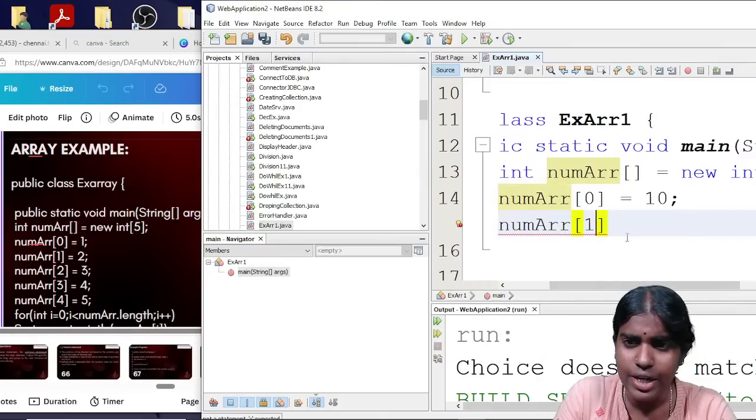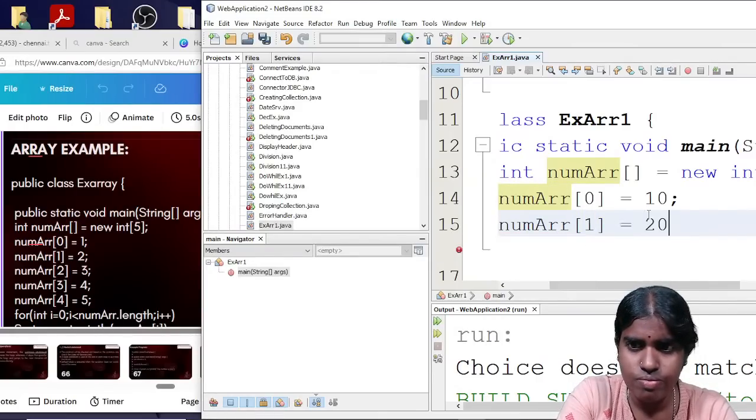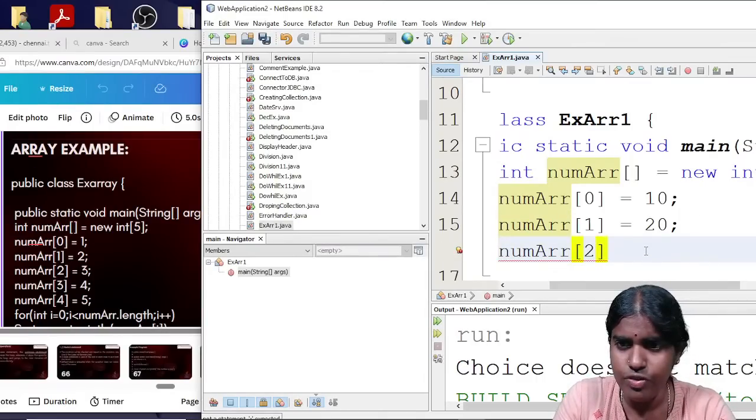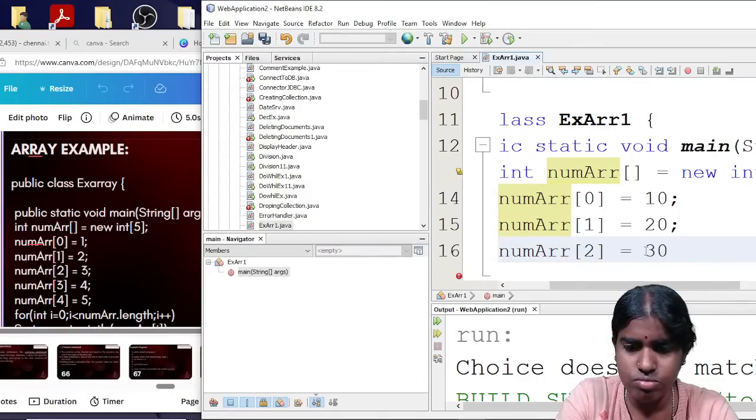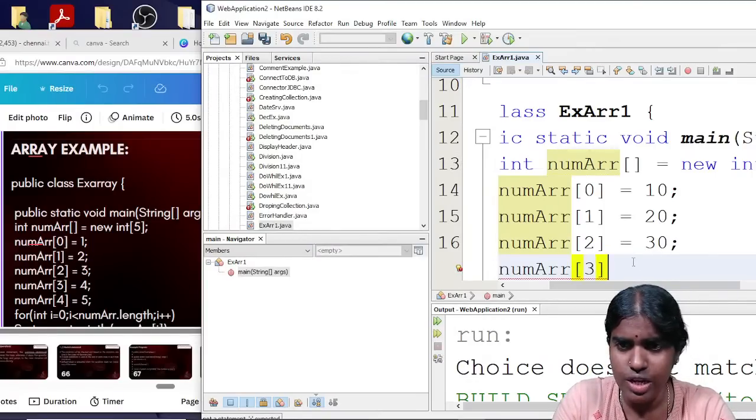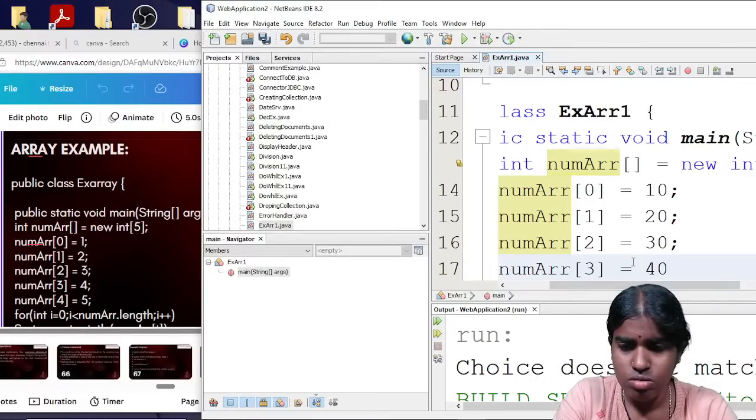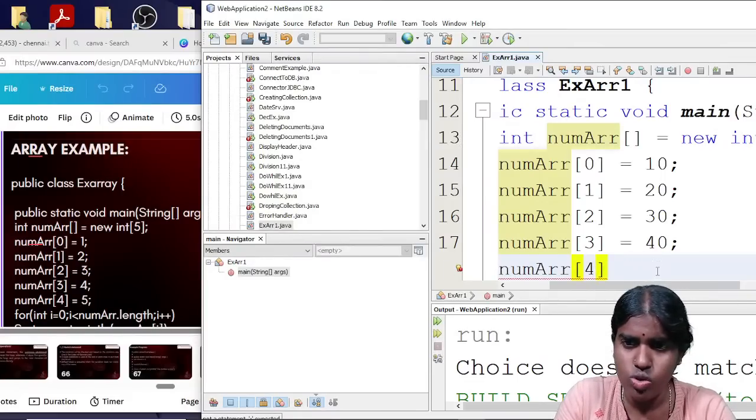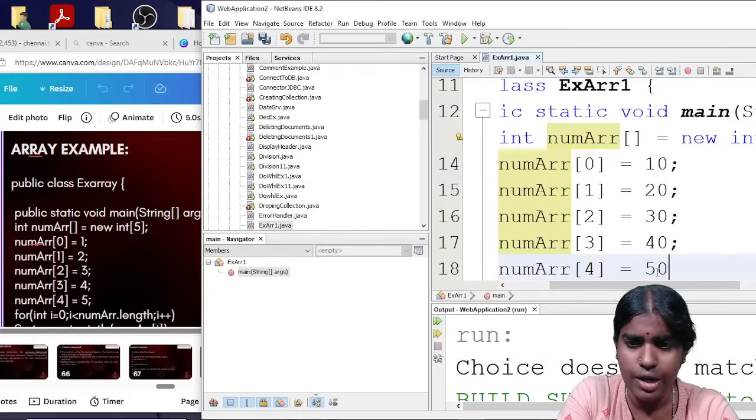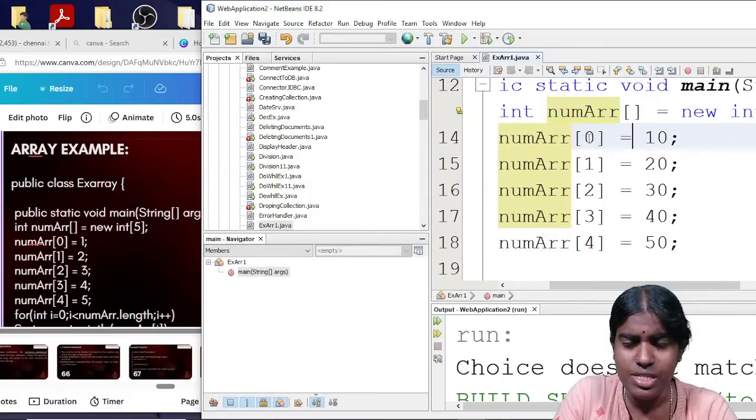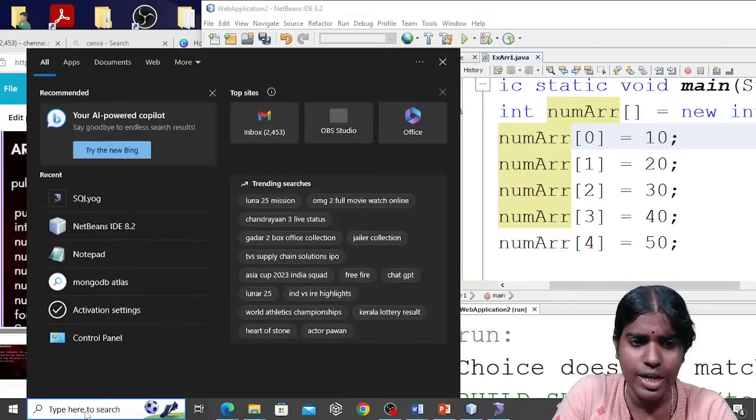So it is pointed to by different indices. Then numArray[2], numArray[3], and then numArray[4]. So I am storing different elements inside my number array. Clear with this? Whenever I store something inside my array, this is how elements are arranged in my array.